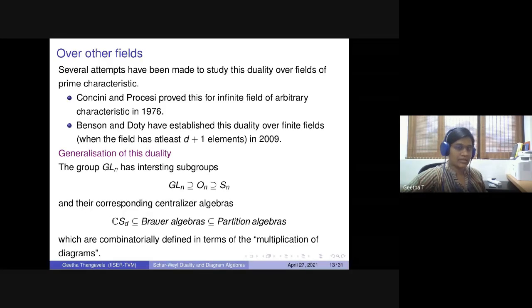So these algebras have a basis given by bipartite graphs, or a little more generally, partitions. For example, Brauer algebras and symmetric group algebras can be viewed as bipartite graphs, and the partition algebra is like a two-row graph, but it's not bipartite. You have a multiplication rule, which you can define combinatorially. But this is easy to study compared to working on the GL_n side of the Schur-Weyl duality, because this has a more combinatorial structure behind it.